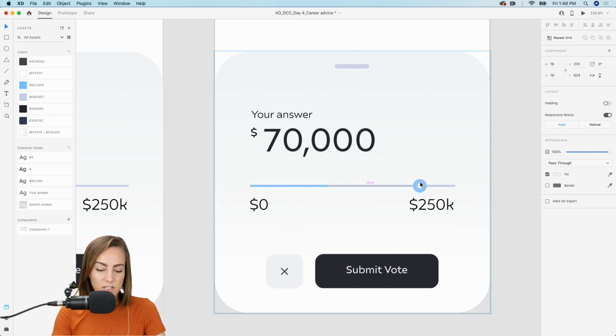Okay, so now on the next artboard, we just need to move some of the numbers, move the sliders a bit, so it looks like we're moving things.